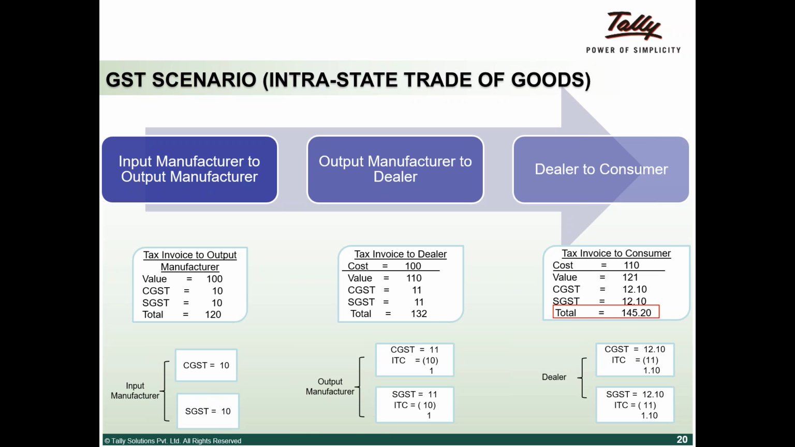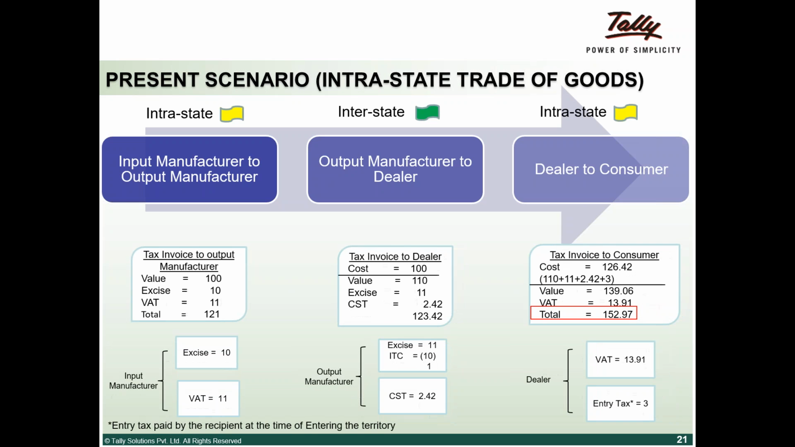Okay. I will take you to another scenario, where the transaction takes place between two states. So basically what used to be a CST transaction is what we will take you through now. We've considered a few scenarios, one in the present VAT regime, one in a CST regime. So now he'll take you through what the present CST regime is and how it will look going forward in the GST regime.